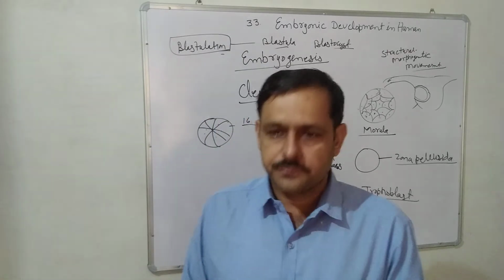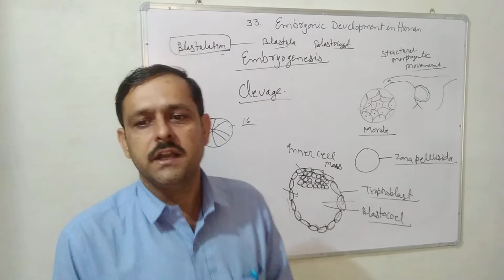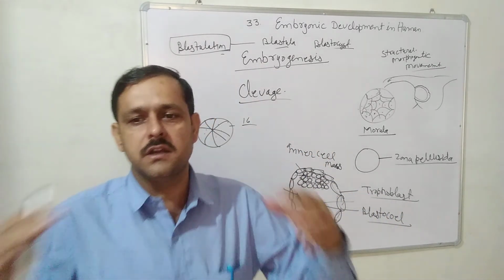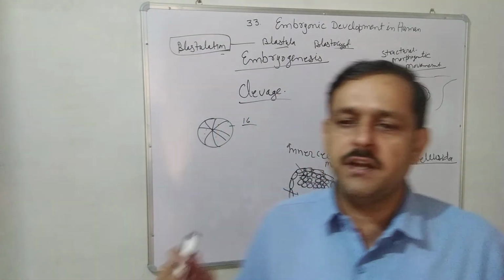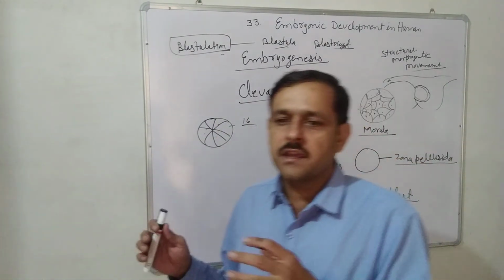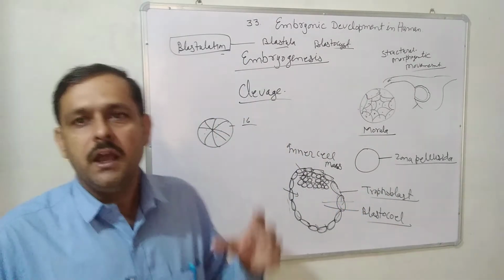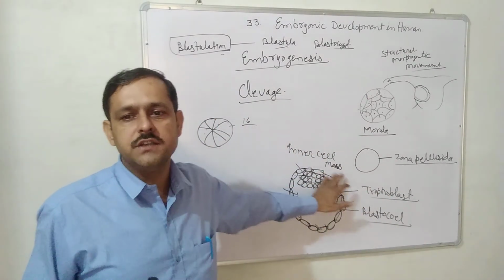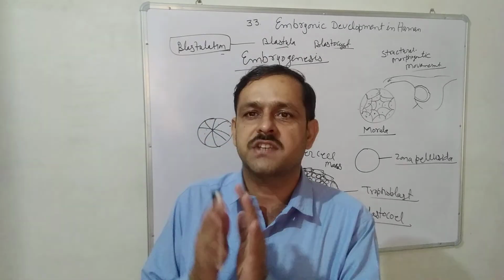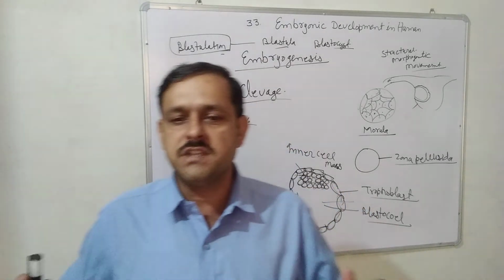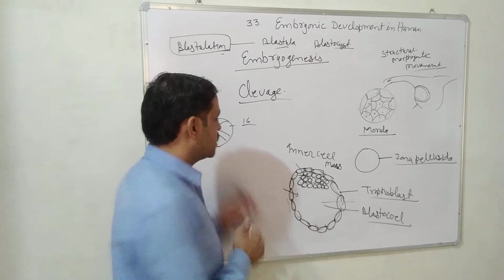As the amount of fluid increases, the size of the cavity enlarges and the inner mass of cells gets located at one place of the embryo. The cells of the trophoblast also become extremely flat.